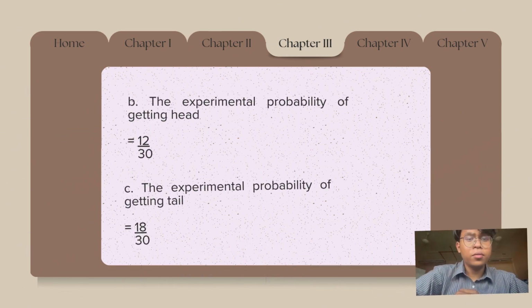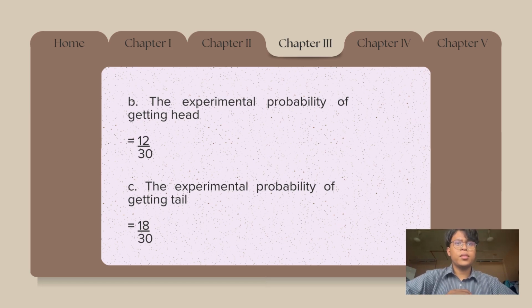So for B, the experimental probability of getting heads is going to be 12 over 30, and for C, the experimental probability of getting tails is 18 over 30, because we toss the coin 30 times and it lands on heads 12 times and on tails 18 times.